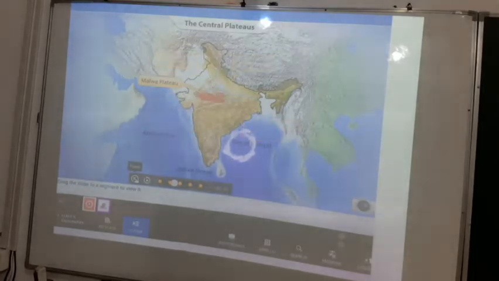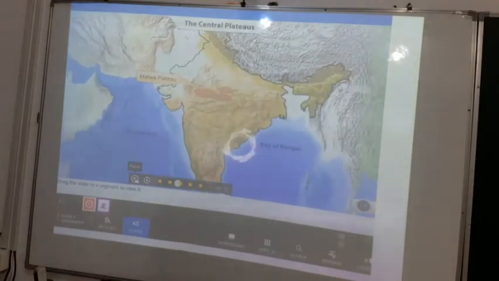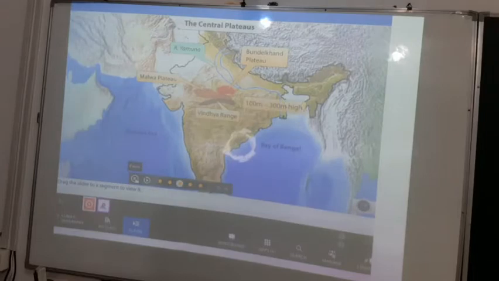The Malwa plateau, the largest of the plateaus of this region, is flat-topped but has many ravines. It is dissected by rivers like the Banas, Chambal, Sindh, Betwa, Kane and Son. To the northeast of the Malwa plateau is the Bundelkhand plateau, which stretches between the river Yamuna and the Vindhya range. These are uplands with elevations ranging from 100 to 300 meters.